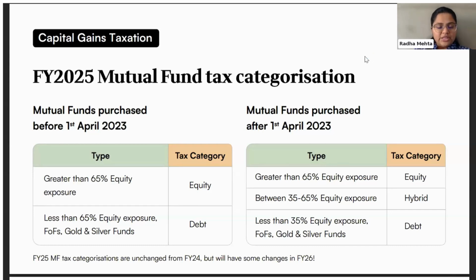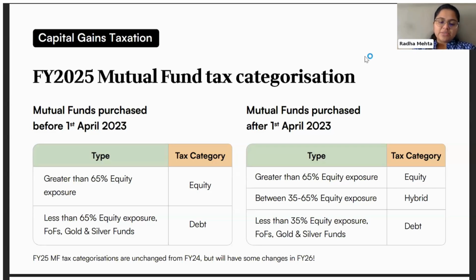One, when the mutual fund is purchased, whether it was purchased before 1st April 2023 or after 1st April 2023. If your mutual funds have been purchased before 1st of April 2023 and the equity exposure of that specific mutual fund is greater than 65%, it will be automatically categorized as an equity mutual fund.